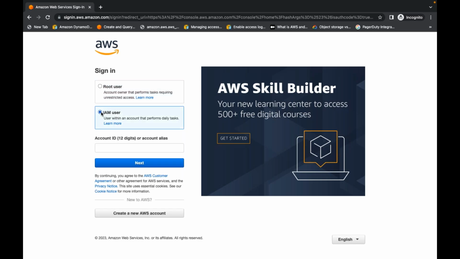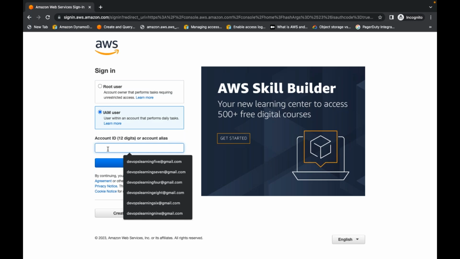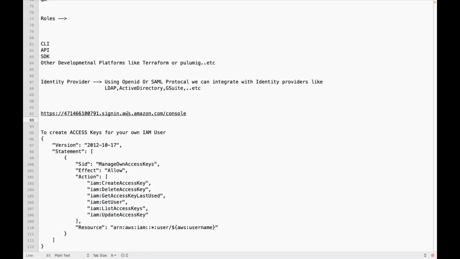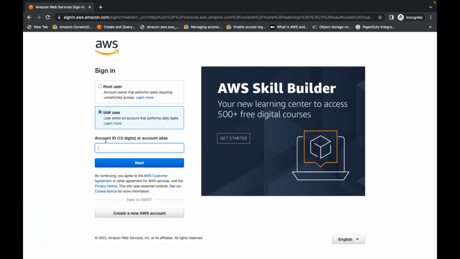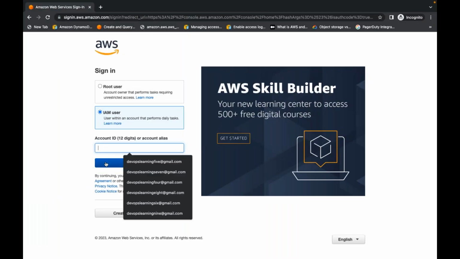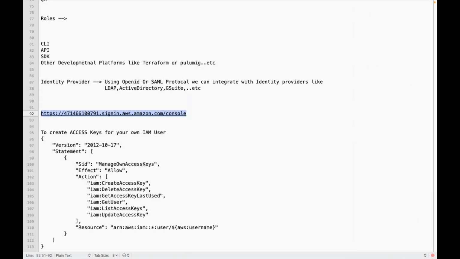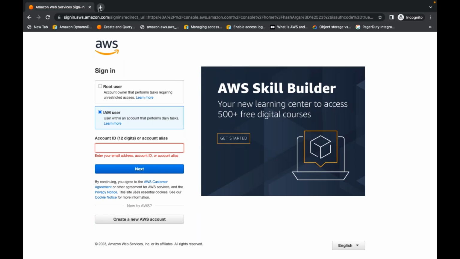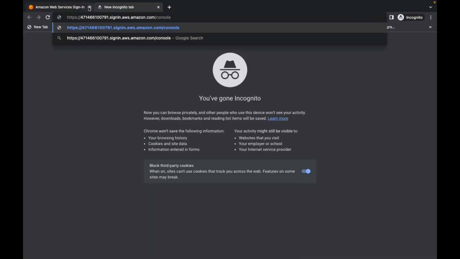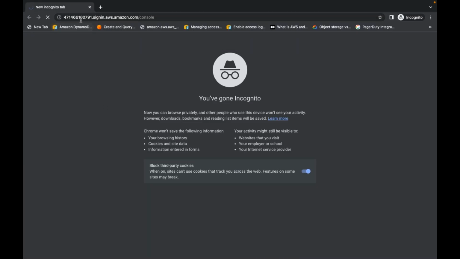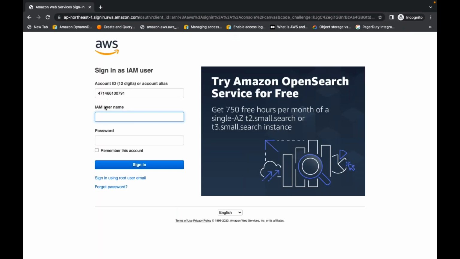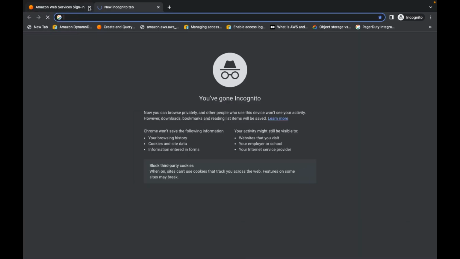When you select IAM user, you need to give the account ID. Or if you open this URL directly, the account ID will be pre-populated, because in the URL itself there is the account ID. It will go to the next page directly, where I can directly provide a username and password.